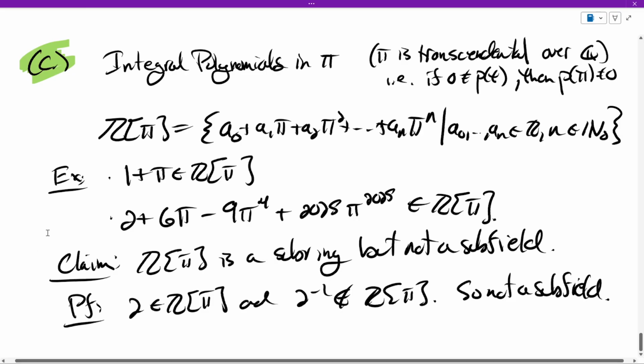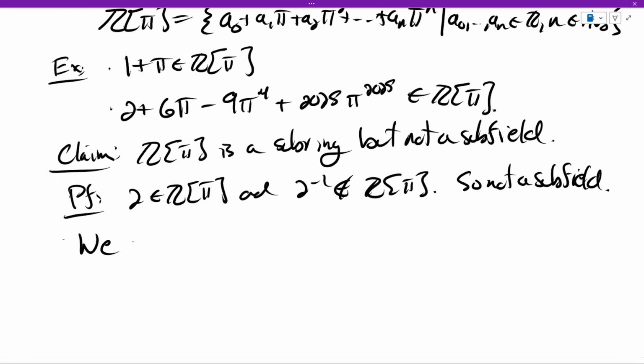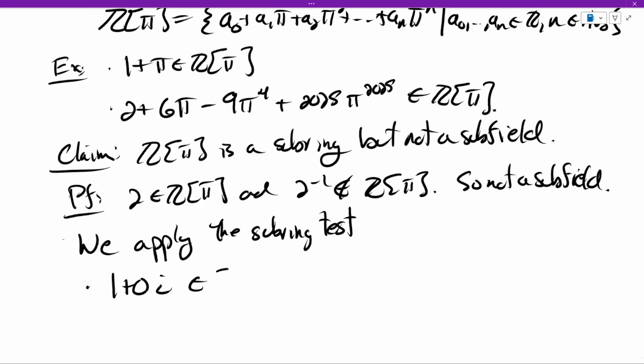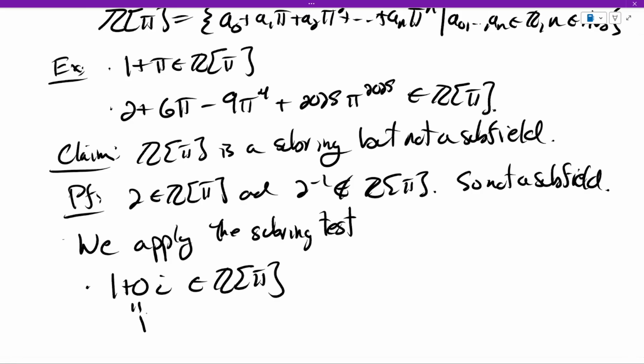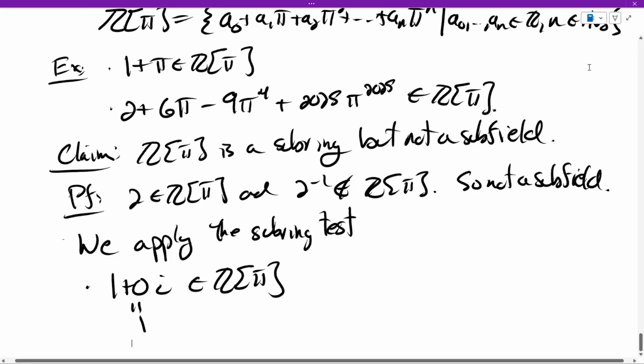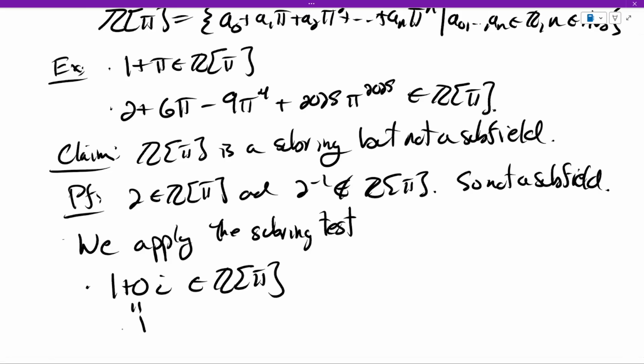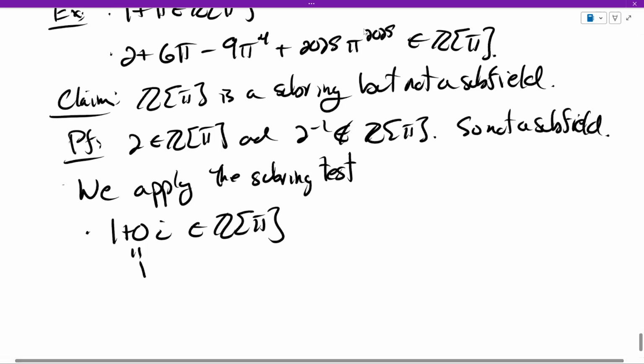Okay, let's show it's a subring though. So what are we going to do? We're going to apply the subring test. Sorry, that's one of my dogs chewing on some cardboard. Okay, so we apply the subring test. What does the subring test say? Well, we need to make sure the complex number 1 plus 0i is here. So is the complex number 1 plus 0i, which is just 1, a polynomial in pi? Yeah, it's just got the constant term. There's no powers of pi that we add on. So that's good.